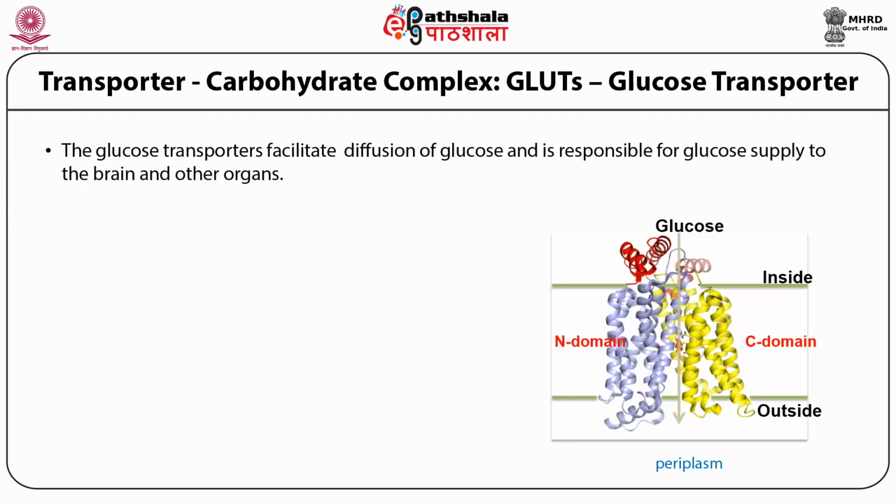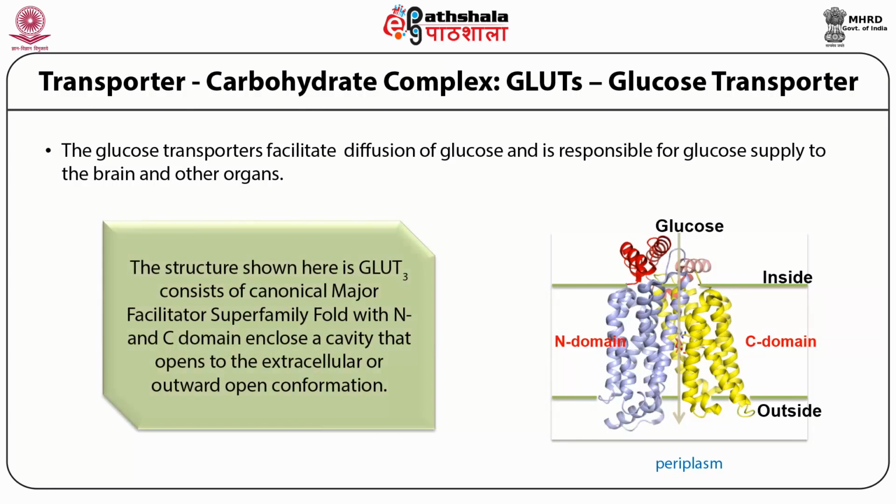The GLUT3 glucose transporter facilitates diffusion of glucose, and it is responsible for glucose supply to the brain and other organs. The structure shown here is a GLUT3 transporter that consists of a canonical major facilitator superfamily fold with N and C domains enclosing a cavity that opens towards the extracellular side, the outward open conformation.